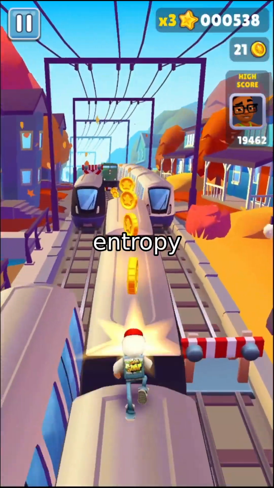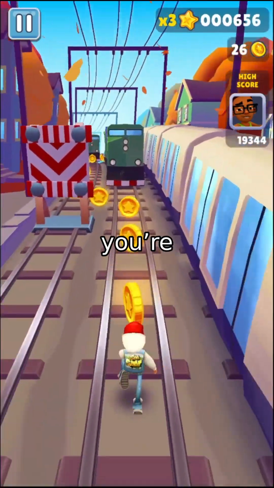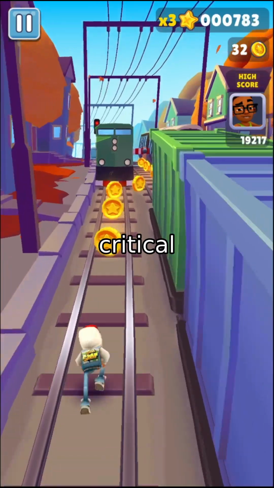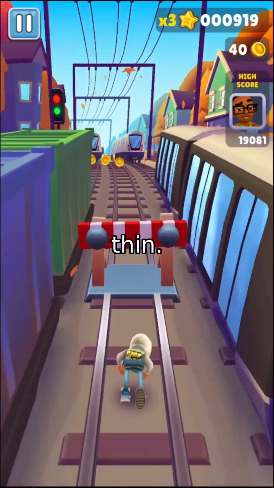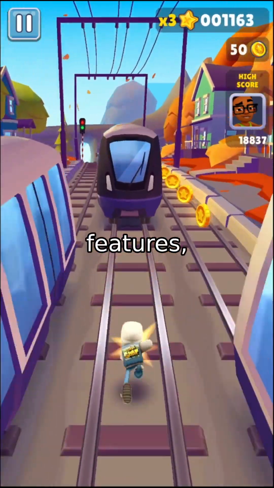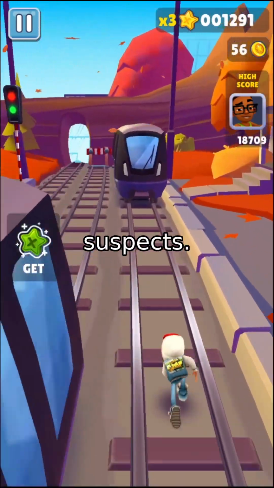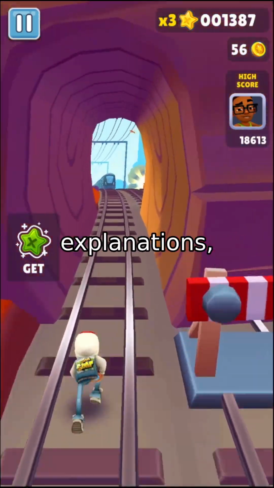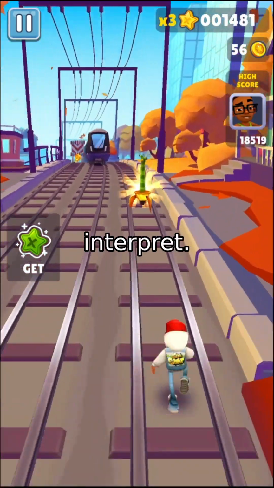The first is an entropy penalty. Picture this, you're solving a puzzle, but instead of focusing on the most critical pieces, you're spreading your attention too thin. The entropy penalty forces the model to zero in on a small set of critical features, like a detective narrowing down suspects. This creates sparse explanations, making the model's decisions easier to interpret.